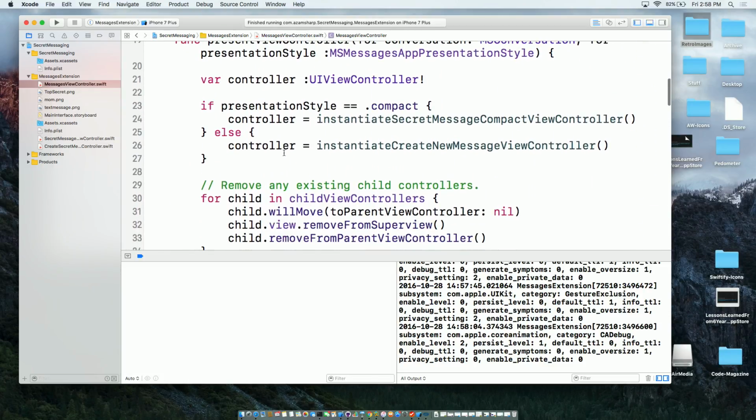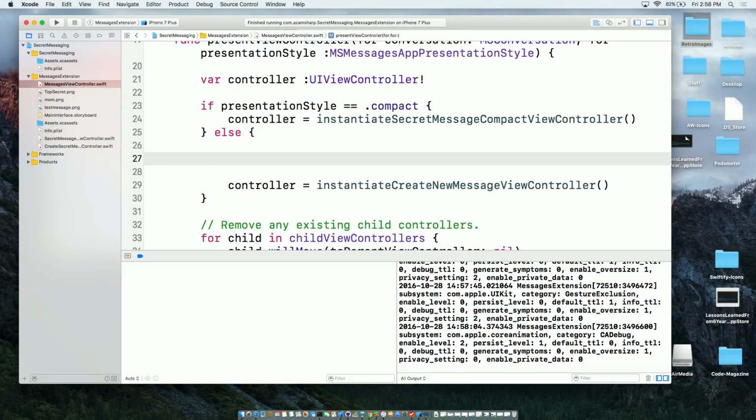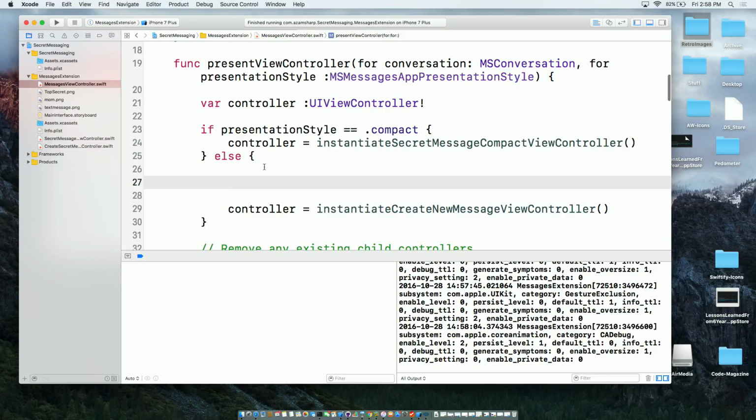So we are back to our case of needing to find out how to get those URLs, those secret things that we put in the message, which are not visible on the screen. You can do that over here in the present view controller function that I wrote. Present view controller is fired when the messages app gets loaded, and it also gets fired whenever you are transitioning from the compact state to the expanded state, and from the expanded to the compact. Every transition it fires. So this is a good place to get that stuff.